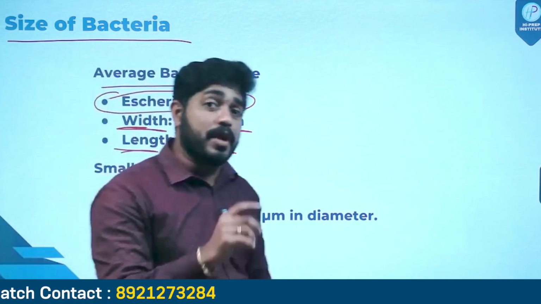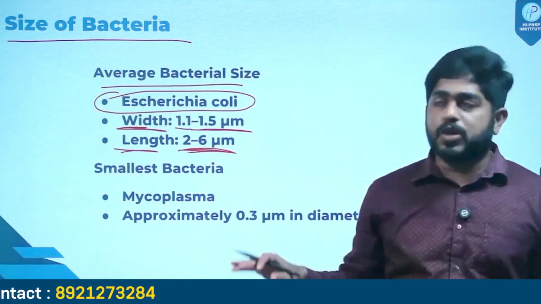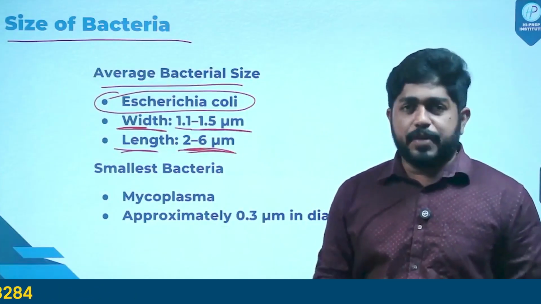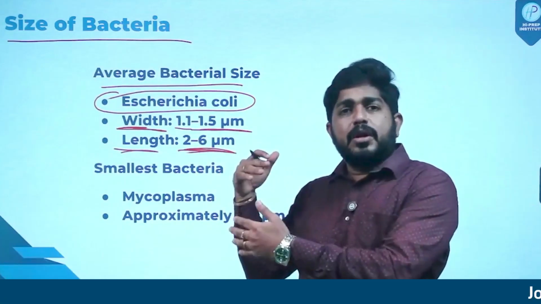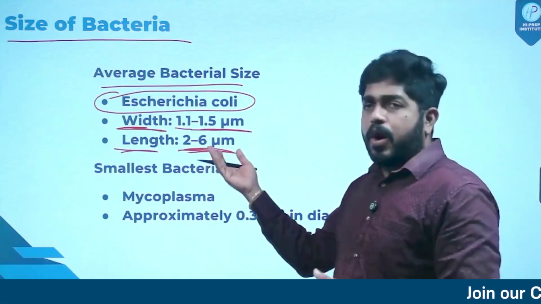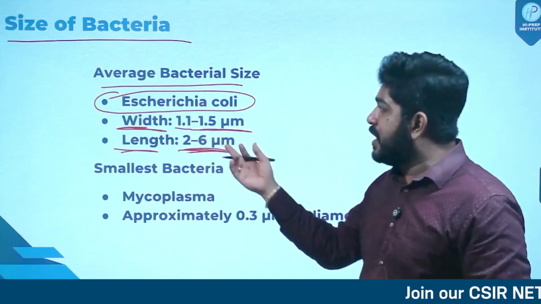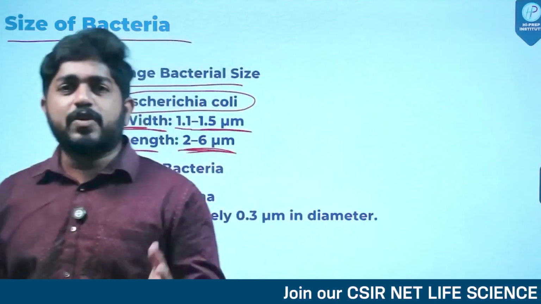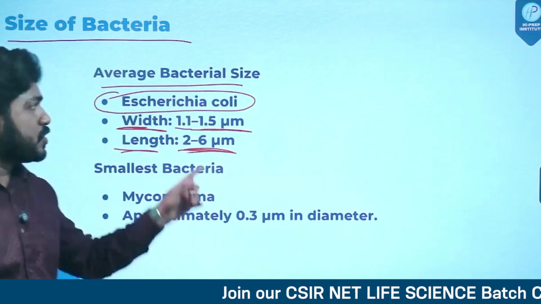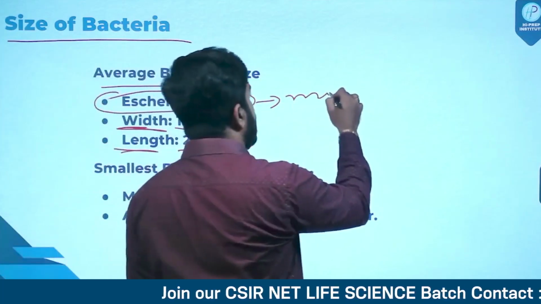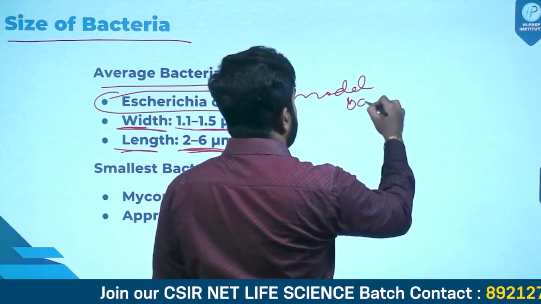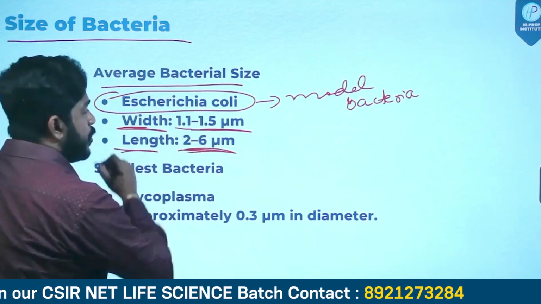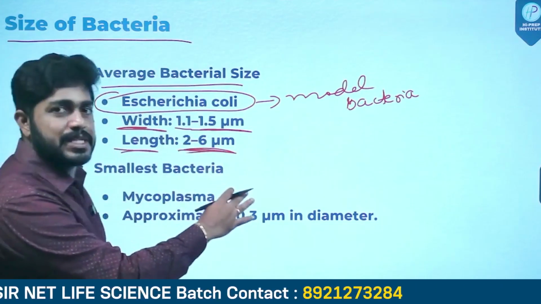For the CSIR exam, you have to study the dimensions, the length and the width. You have to have an understanding of the average size of a bacteria. This can vary depending upon the bacterial shape. Obviously, a coccus bacteria won't have that much length, but these values are average values which you should keep in mind. So E. coli is usually taken as a model bacteria, with width 1.1 to 1.5 micrometer and length 2 to 6 micrometer.